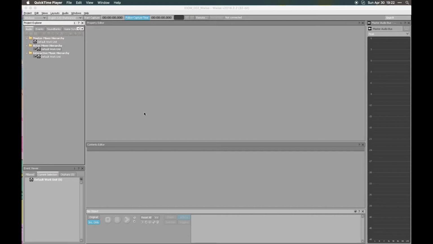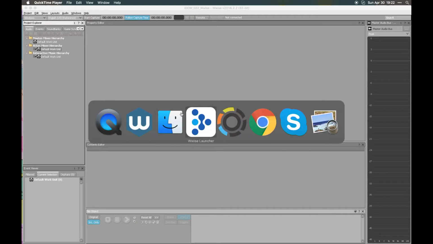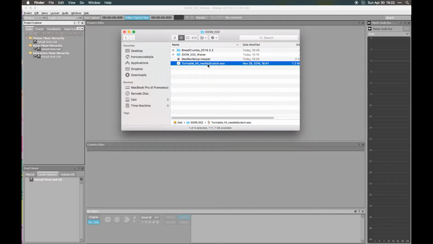So at first, when I had to cut and put the sound of the scratch in Wwise, I was searching in my library for a scratching sound. What I wanted to find was some very short scratching sounds, less than 1 second with a transient, and I wanted to find maybe 3 or 4 to put in a random container, right? But then I found this sound.